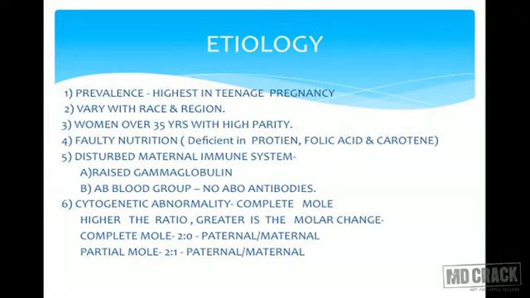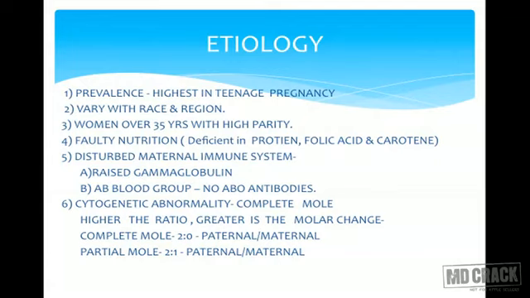Probably faulty nutrition is the cause, deficiency of protein or folic acid or carotene. There is a disturbed maternal immune system with raised gamma globulin, or they are seen in specific blood groups, maybe when there are no ABO antibodies. Cytogenetic abnormalities: in complete mole, the higher the ratio, the greater the molar change. So in complete mole, it is